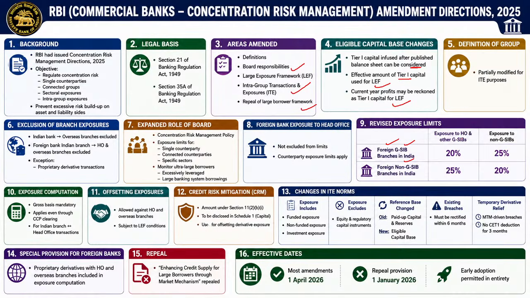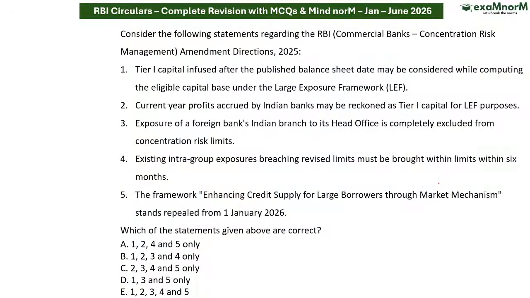If I talk about the exposures, exposure to HO and other global systemically important banks is allowed 20%, 25%, and exposure to non global systemically important banks is allowed 25% and 20%. These are some of the facts which you need to remember. Rest we have already discussed.